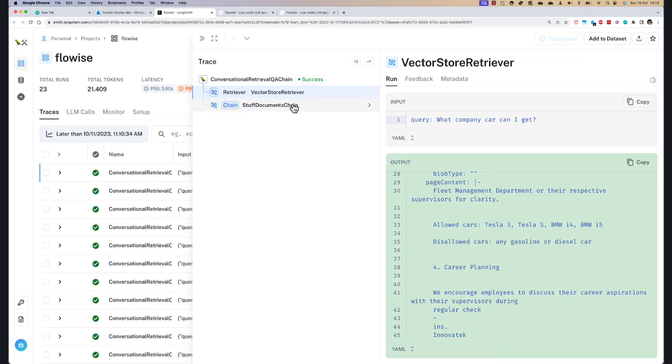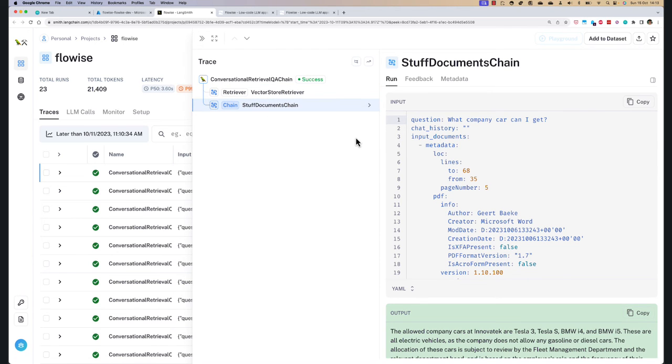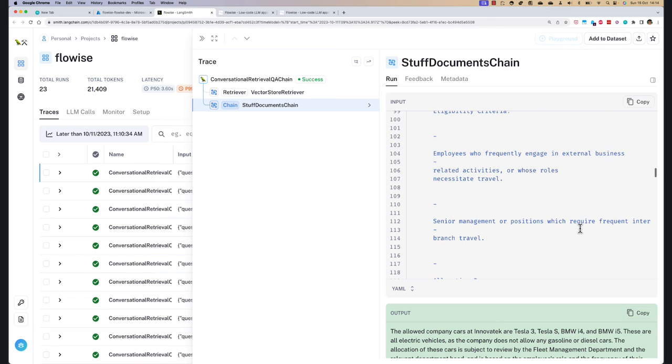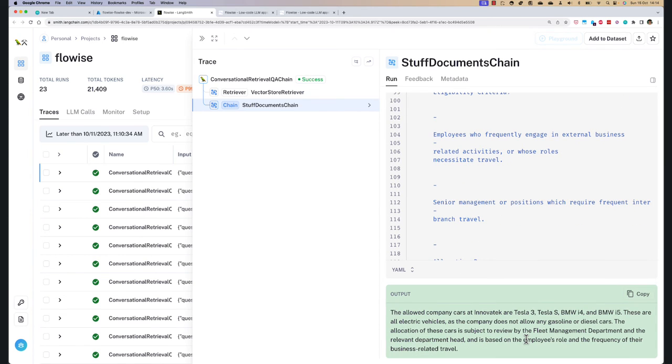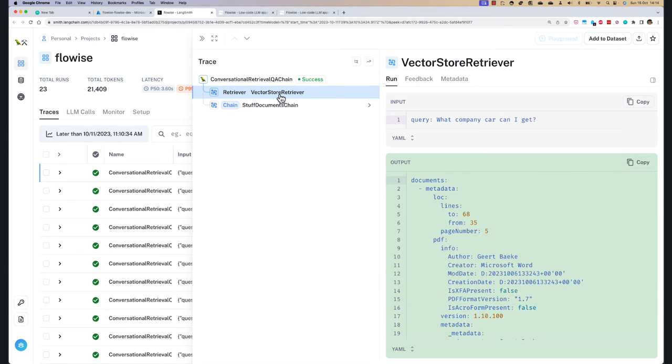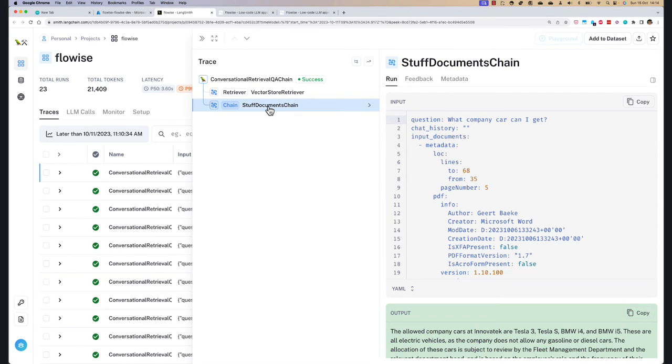This output is then put inside a stuff document chain. And here again, the question is repeated, what company car can I get? And then all that information that you see over here with the actual answer from the application. So this is only to show you that what happens under the hood is when I type my question, something is going to retrieve information from an external system, and it's going to hand it over to the LLM application, and then the LLM application forms an answer. And that's the important thing to capture here.